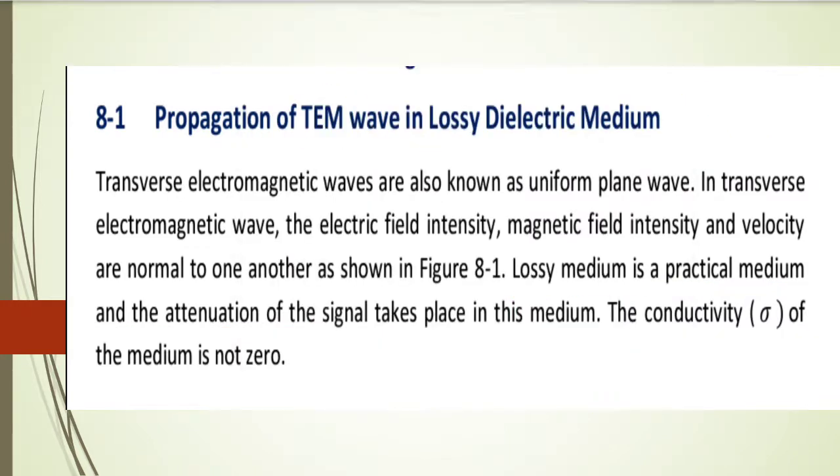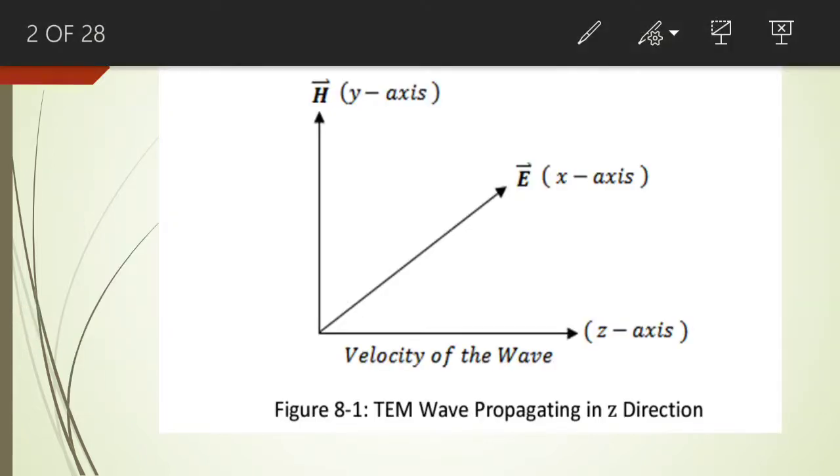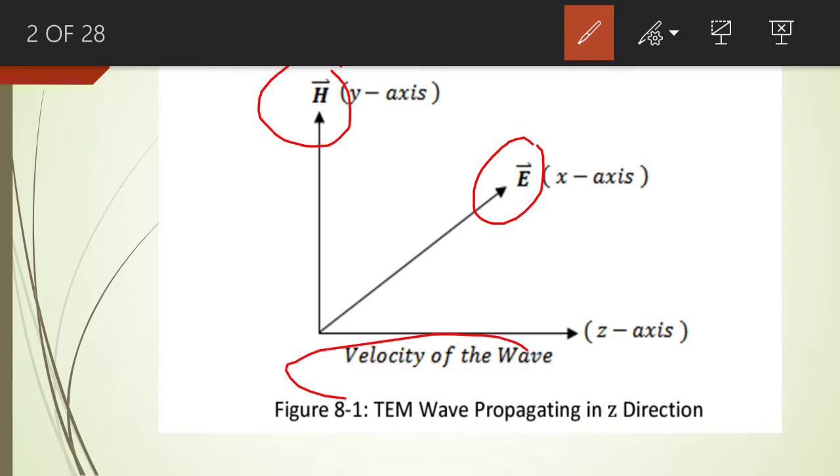Now, what are the characteristics of the transverse electromagnetic wave? We know that these three quantities are perpendicular to one another: the electric field intensity of the wave, the magnetic field intensity of the wave, and the velocity of the wave.